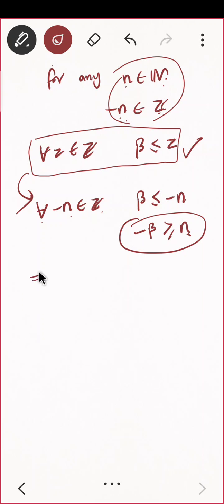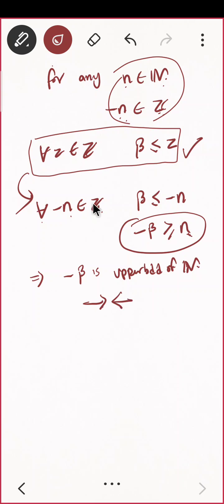This implies something. Do you agree? If you are having any natural number and minus beta is bigger, that means minus beta is an upper bound of natural numbers. Again, you are having the same contradiction. That is, this is saying natural numbers are bounded above, which is a contradiction. Do you see the contradiction?